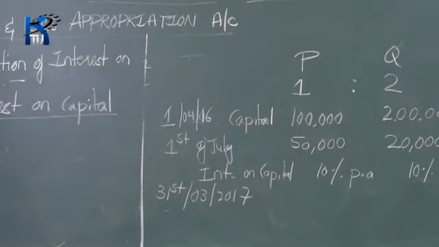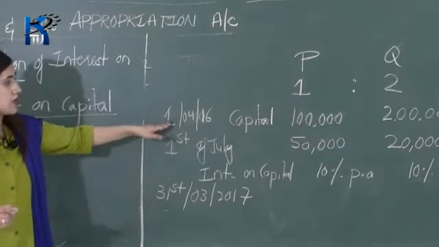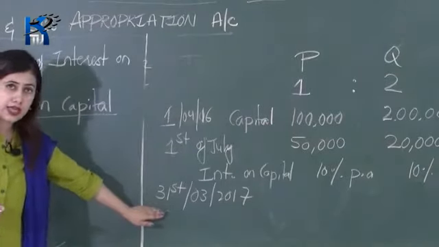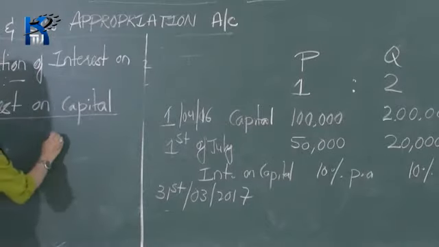Again you have to first give interest on his initial capital, that is 2 lakh rupees, which was introduced on 1st of April 2016. That means you have to consider one full year, that is from 1st of April 2016 to 31st of March 2017. So write here the date, that is 1st of April 2016, initial capital, that is 2 lakh rupees.